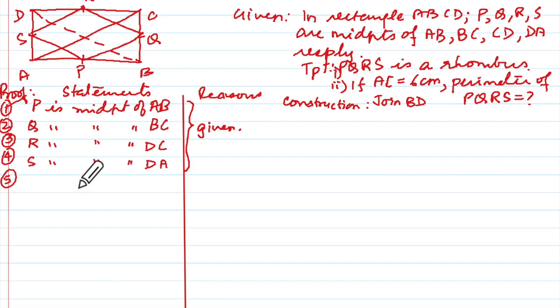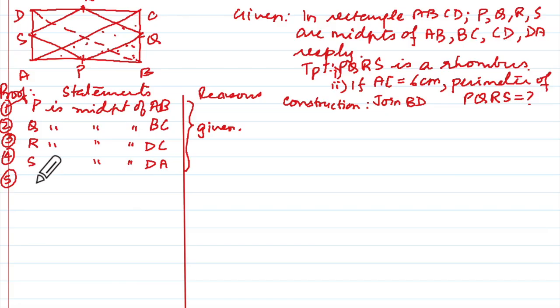Correct? So, if I have midpoints, then I'm thinking of the midpoint theorem. The midpoint theorem says that the line joining midpoints of two sides of a triangle, means I have to look for a triangle. I'm going to look at this triangle. The line segment joining will be parallel to the third side, that is AC, and half of it. I want to shorten the statements.